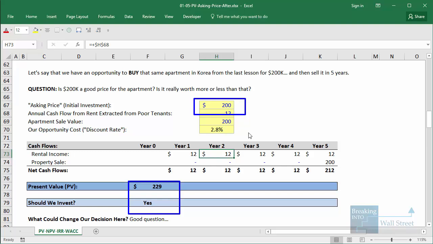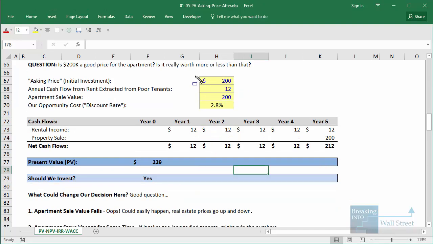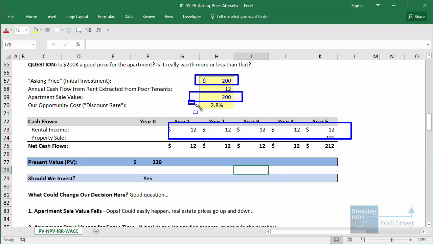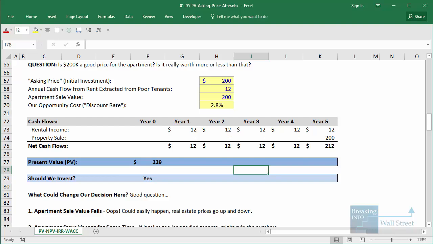And you saw some of the factors that affect this. The asking price certainly plays a role. The selling value at the end plays a role. The cash flows in between play a role. And the opportunity cost, your discount rate, also plays a role. So if any of those changes, then your investment decision could also change very easily.